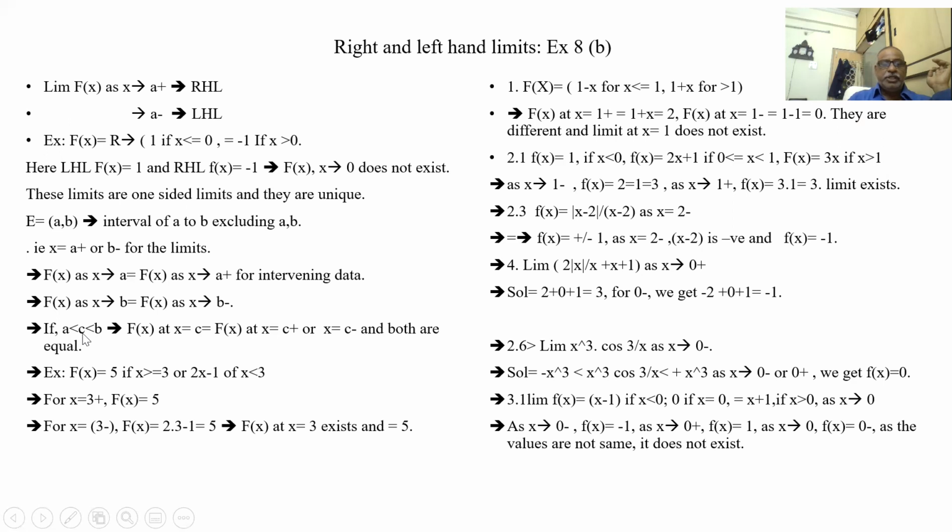So same thing. C is between a and b. C plus and C minus. C plus is the right hand limit. C minus is the left hand limit, and both are equal. It is a continuous range.